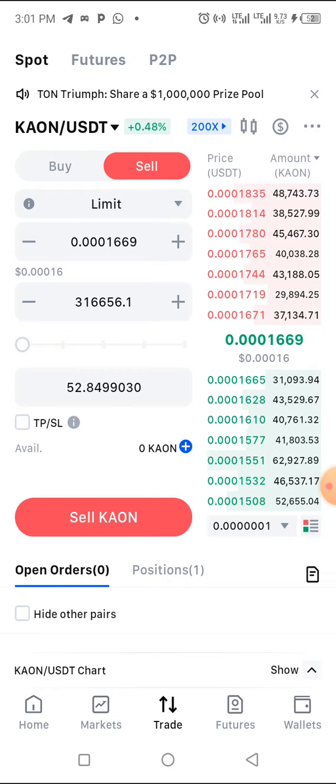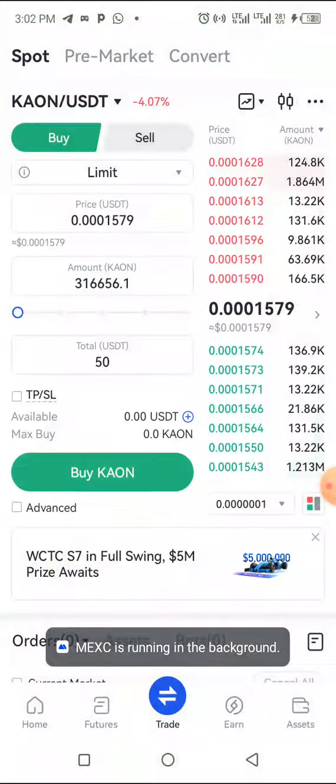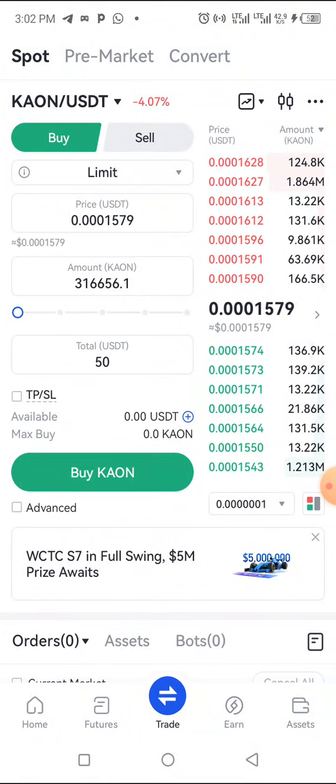You can see that on this platform the coin Kion is 1669, and when we go to this platform it's currently trading at 1559. However, there are things that you should look at before you trade. If you want to enter arbitrage trading, there are certain things you need to look at before you enter. You don't just see the price like this and then start investing, because you may end up losing everything. So you need to take your time and look at how the market structure looks before